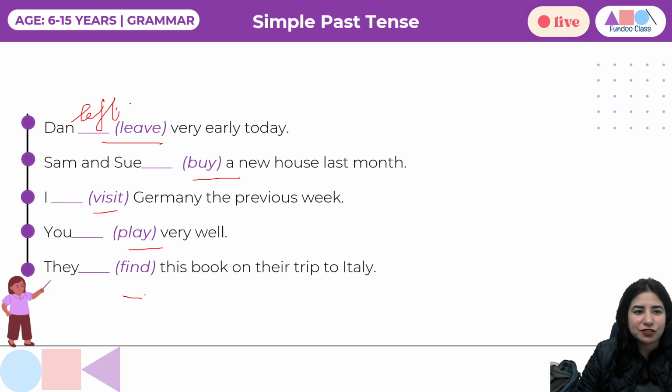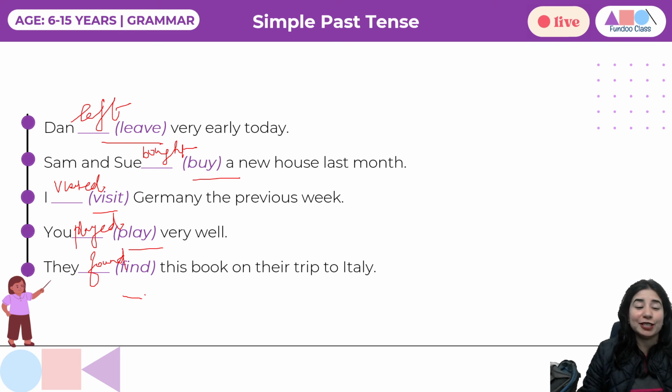Dan left very early today. Absolutely right. Sam and Sue bought a new house last month. I visited Germany the previous week. You played very well. They found this book on their trip to Italy. Wow. So here we have quickly finished 5 questions. Well done. A pat on your back.